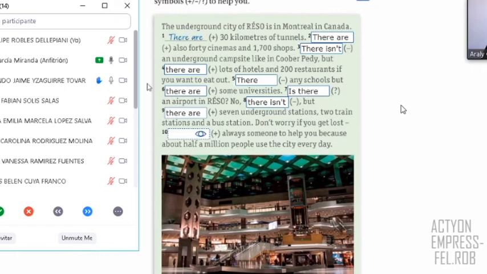Any volunteer for number 10? Okay. For example, in number 10, the word that you have to pay attention to is someone. So do you think this someone is plural or singular, and it's positive also?